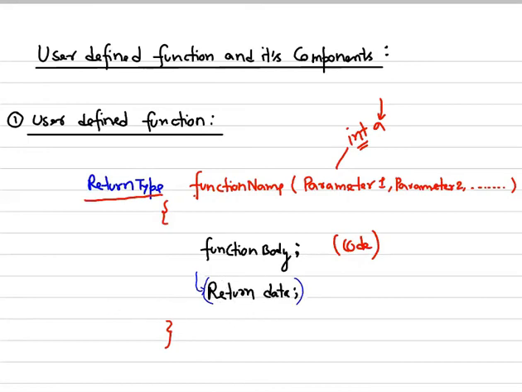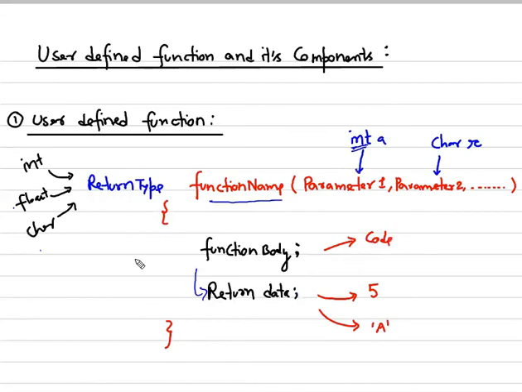I have written some examples over here, you can see. For a user defined function, the return type could be integer, float, character, or it could also be an object. We will learn about this in the next unit where we will learn about objects and classes. So this data can be an object, a character, or an integer, in respect to the return type.